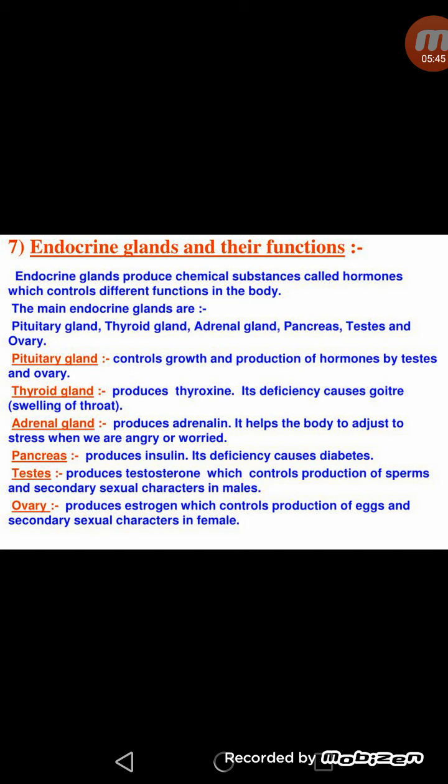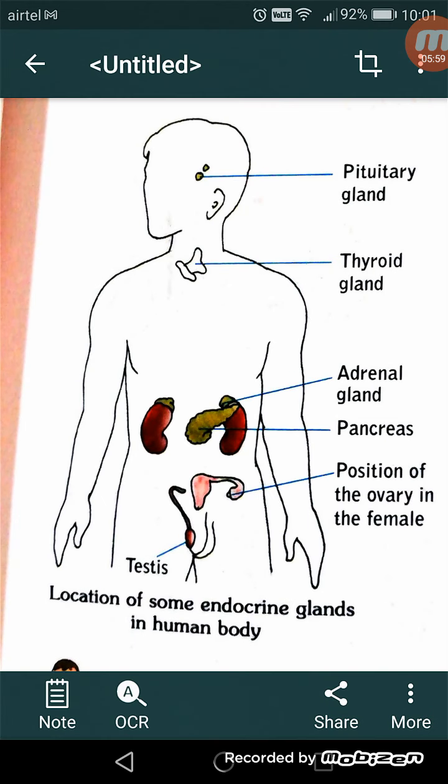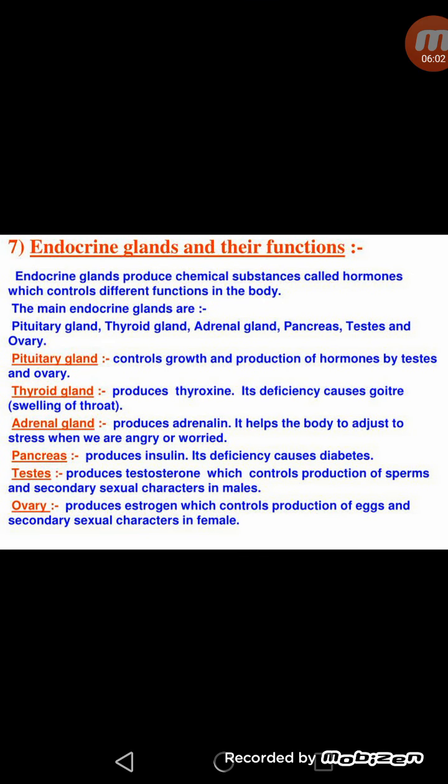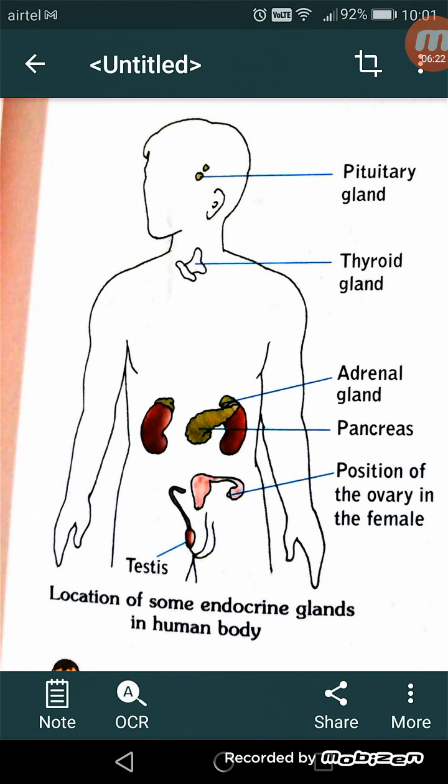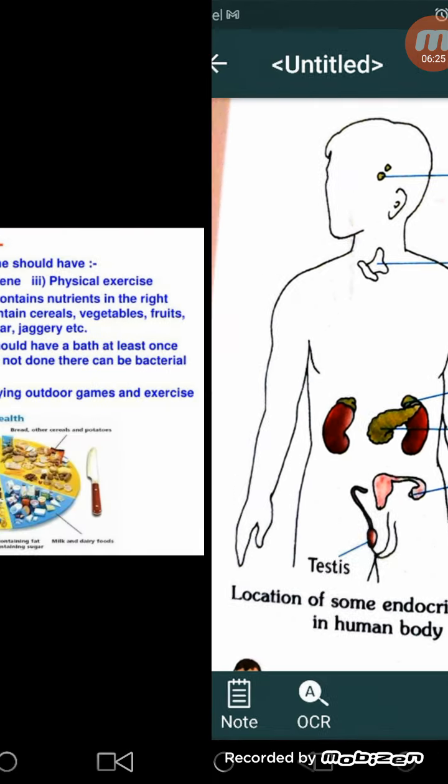increases in the blood. Next one is testes. Testes produce the hormone testosterone, which controls the production of sperms and secondary sexual characters in males. So the main hormone secreted by the gonad, that is testes in males, is the testosterone. And next, ovary. Ovary mainly releases estrogen, and this estrogen hormone is found in case of females, which controls the production of eggs and all the secondary sexual characters like menstruation or other secondary sexual characters in case of females. So this is the complete endocrine system present in the human body.